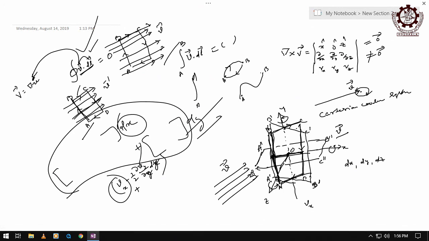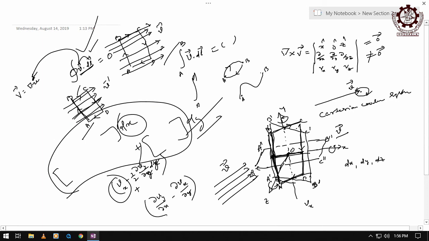So ultimately it will be, I will verify, del Vy by del x minus del Vx by del y. I am just giving an example, because 3 areas are there. I am telling for all 3 areas, this is for one area. Like that there are 2 more areas.